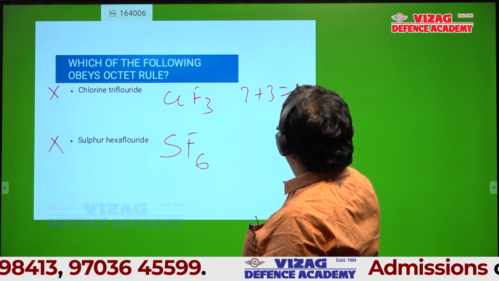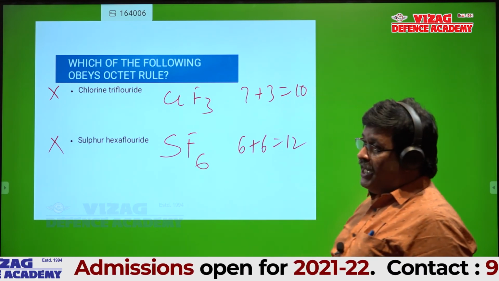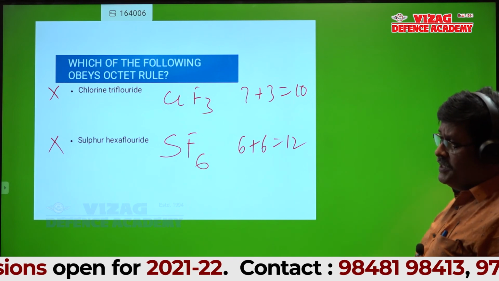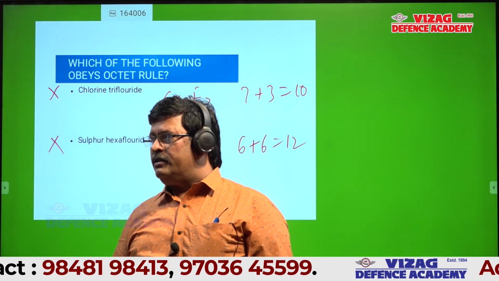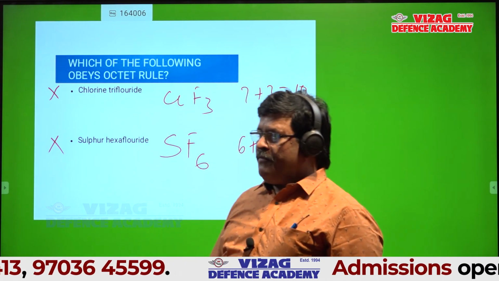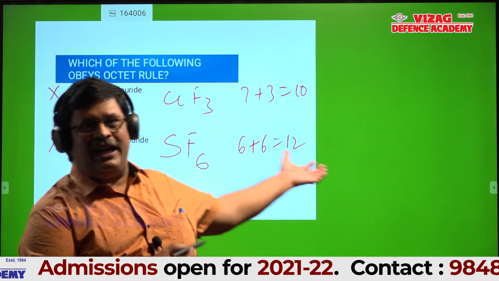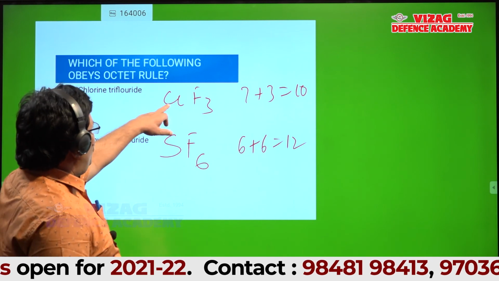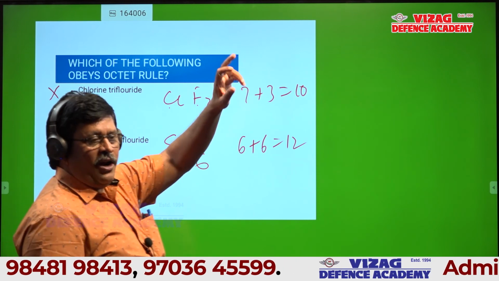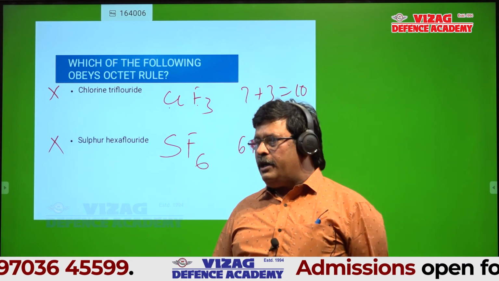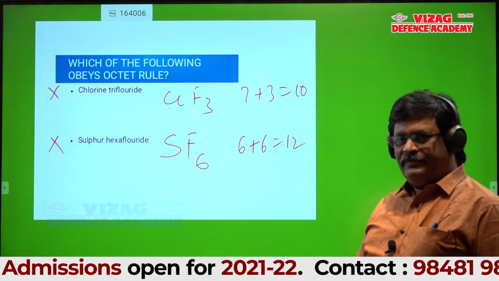You should be in a position to write like this: sulfur is sixth group, 6 plus 6. Who told it is 4 plus 6? Kranti? Sorry, sir. Sulfur is sixth group, 6 plus 6. And chlorine trifluoride is 7 plus 3. What is 7? 7 is halogen, contributes 7 electrons. Each fluorine contributes 1 electron. 3 fluorines contribute 3 electrons. Total electrons 10, which is not an octet. Is it okay, students? Yes, sir.